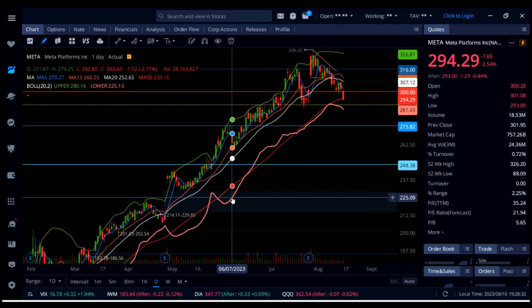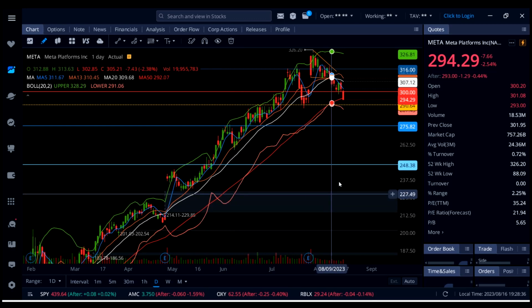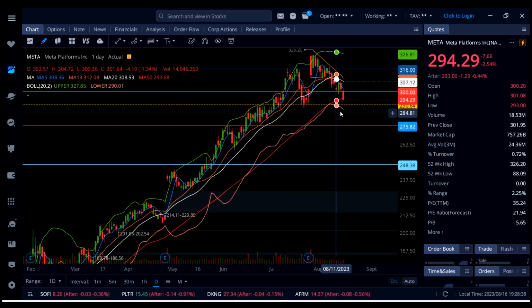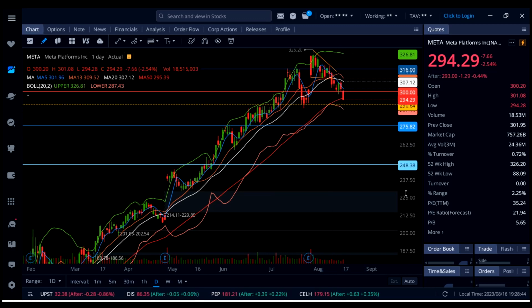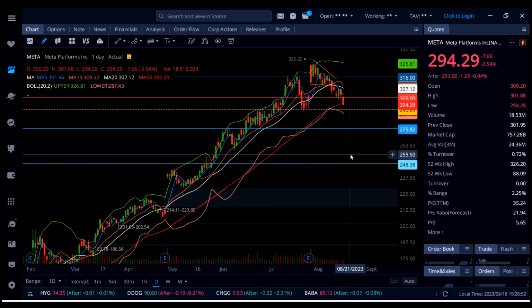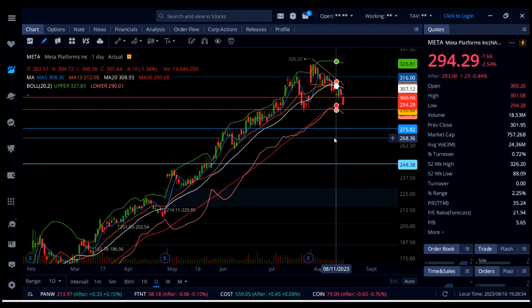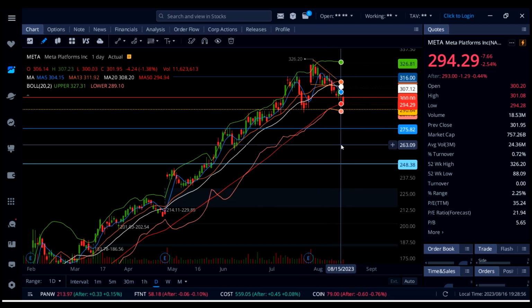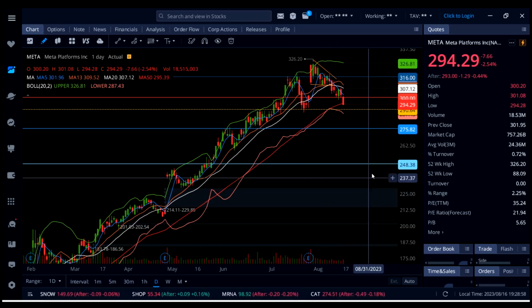And then if you look at my screen, the lower Bollinger Band on this daily chart is at 287, so that could also be another stop, support to watch on Meta below 290. Now Meta can get back up above 300, and I actually played Meta today, but I got stopped out. As soon as I bought it, I put a stop where I got in, and this thing broke 298, so I got out. But then this thing went back up to 301.